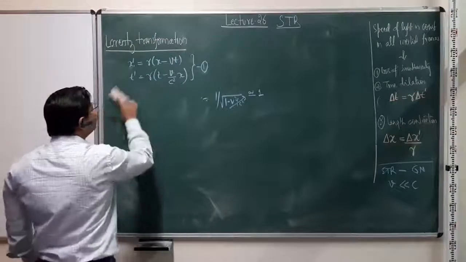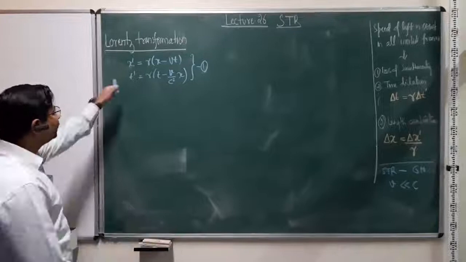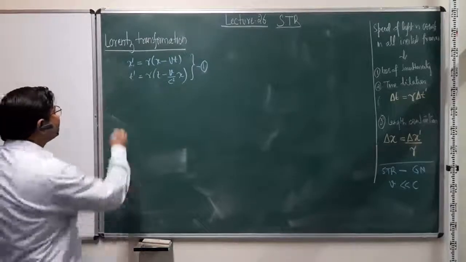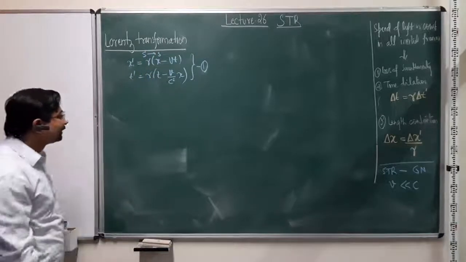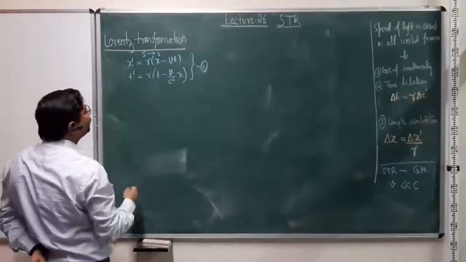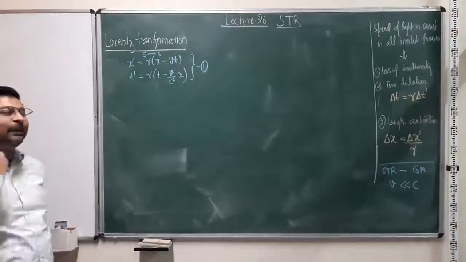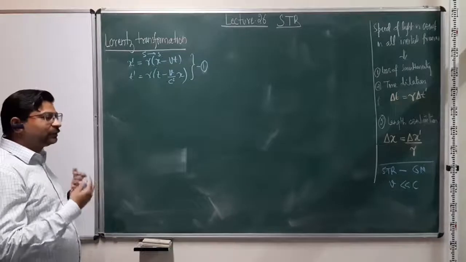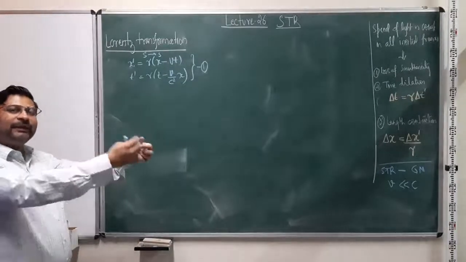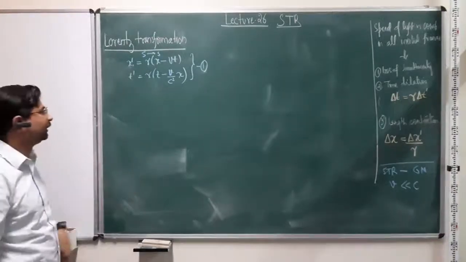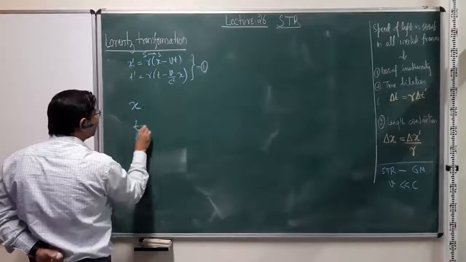There is no complication with this any further. This is the transformation law, S prime as seen from S. We can do a reverse transformation, and all it requires is changing the sign of velocity. S prime is moving with speed v in one direction; with respect to S prime, S is moving with speed v in the other direction. It's just a relative velocity. So we can invert these transformations and write down the transformation for x and t.